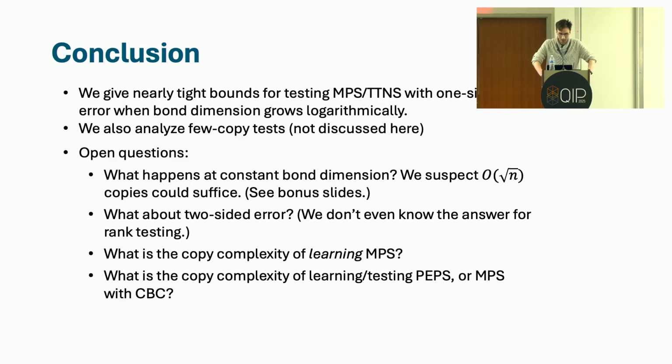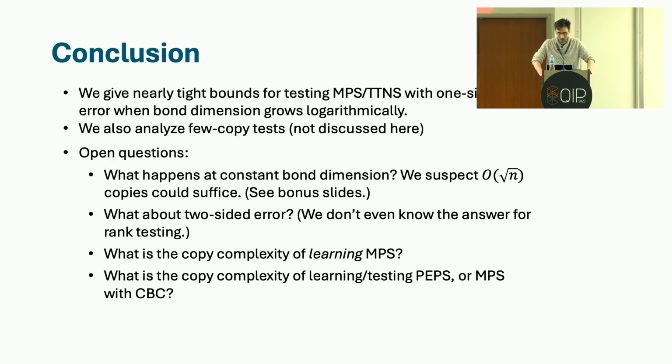So firstly, what happens at constant bond dimension? We suspect that square root n copies should suffice, but you'll have to ask me about that if you want to hear more. Another interesting question is what happens when you consider two-sided error. Note that we don't even know the answer for rank testing, so presumably you need to get the answer to that question first. What is the copy complexity of learning matrix product states?